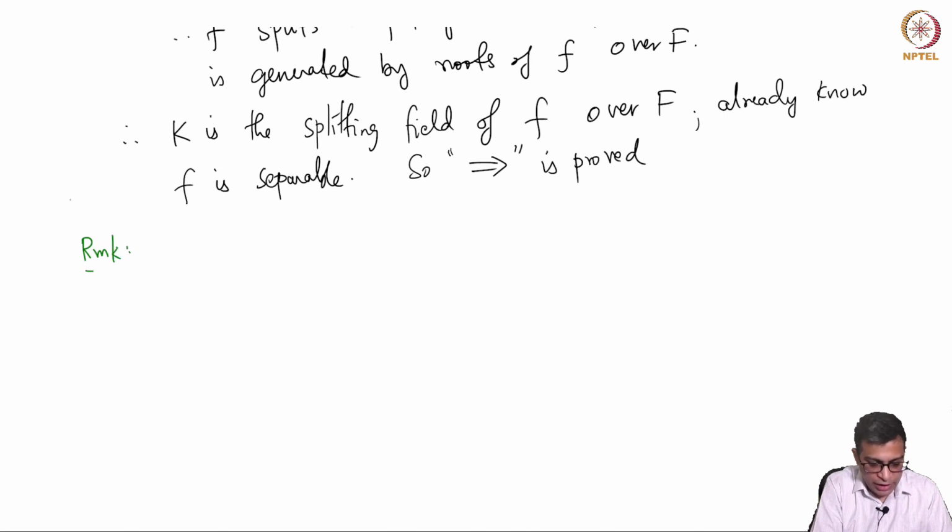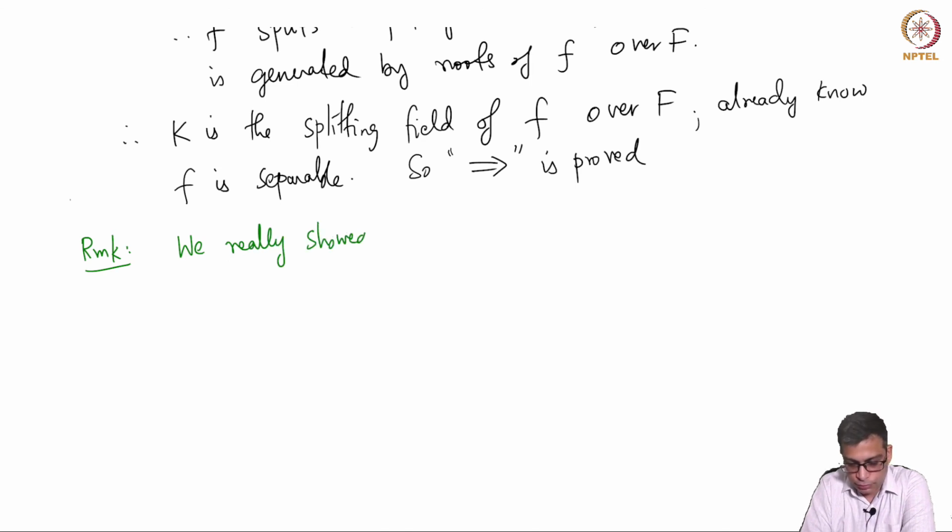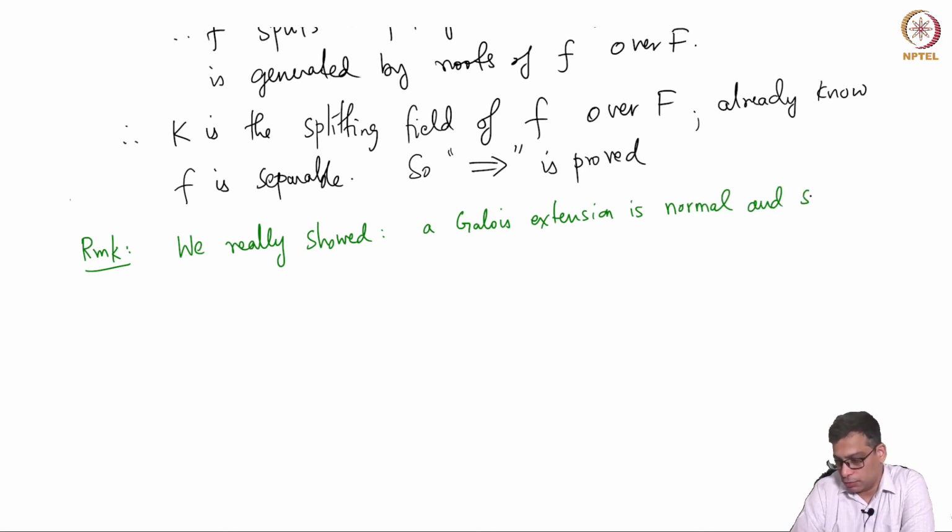But what we have really shown here, I want to isolate, is that a Galois extension is normal and separable.